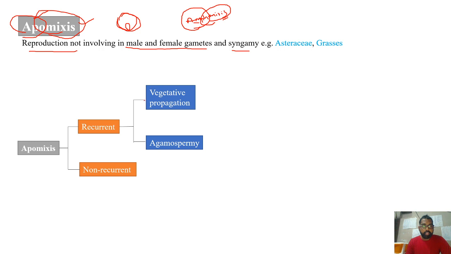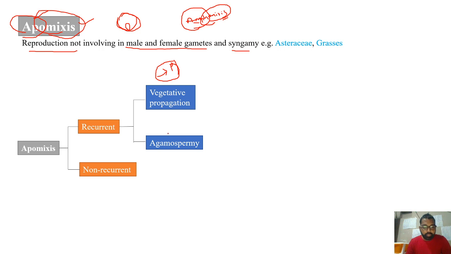So vegetative propagation is a kind of apomixis, because as we know here the vegetative propagule, like in the case of potato or bulbil, whichever it is, basically there the vegetative propagule develops into one plantlet. So here there is no fertilization. Such kind of development, reproduction is actually a kind of apomixis only. That is one kind of recurrent apomixis.